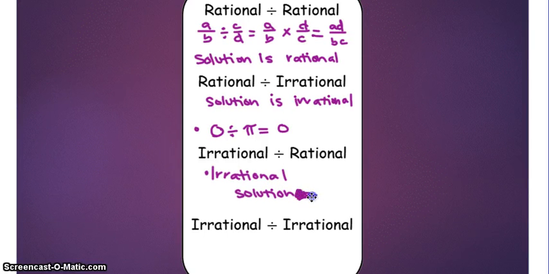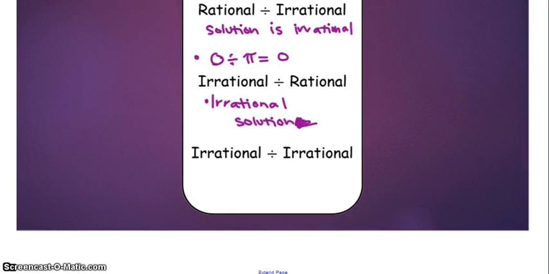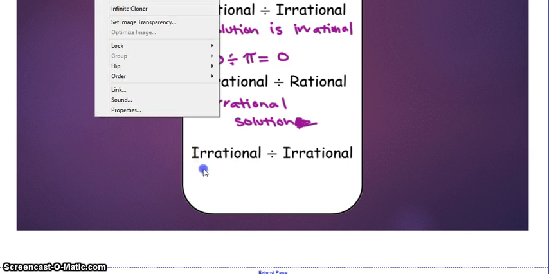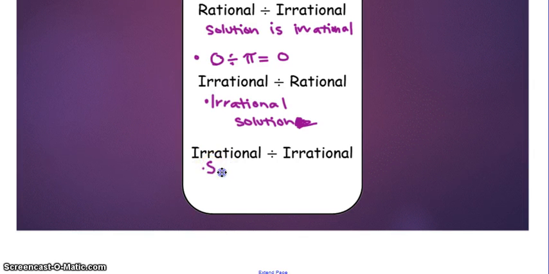Okay, and then finally we have irrational divided by irrational. That means we're taking an irrational number and dividing it out into an irrational amount. Okay, so we're dividing it out into different parts, but those parts aren't going to really ever make sense, so we get an irrational solution. The solution is irrational.